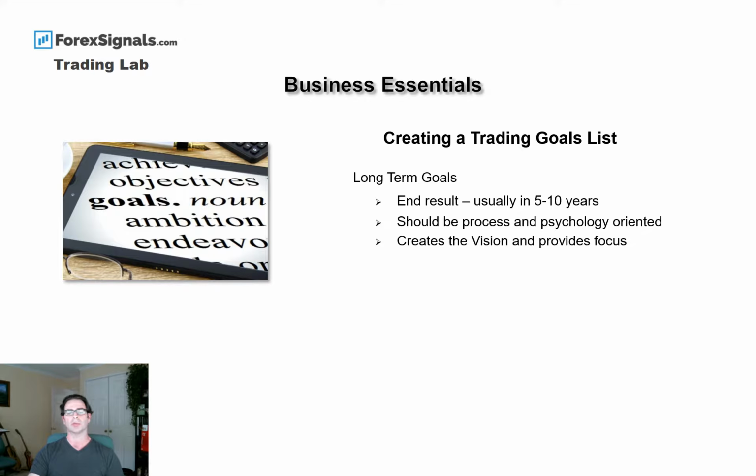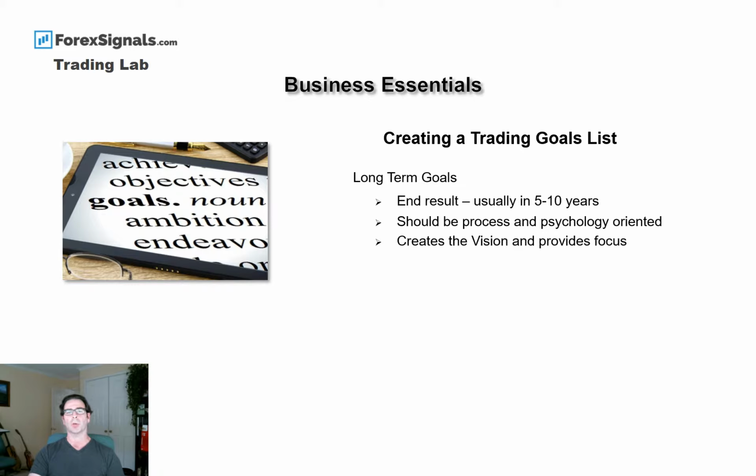And in terms of our psychology, that we are well in control of it, with a finely tuned psychological makeup that allows us to move in and out of our trades easily and without stress. What this does is create the vision and provide the focus for us during our trading processes and our day-to-day activities.